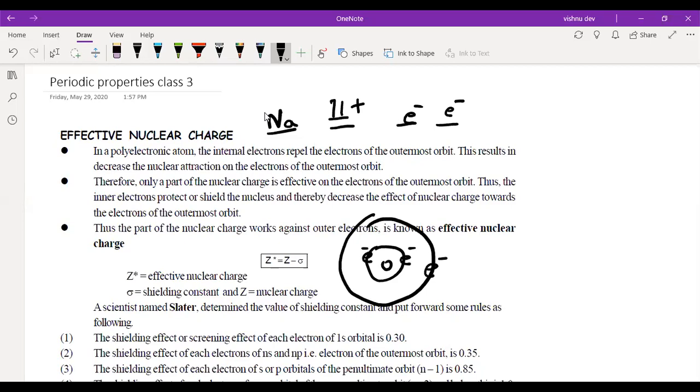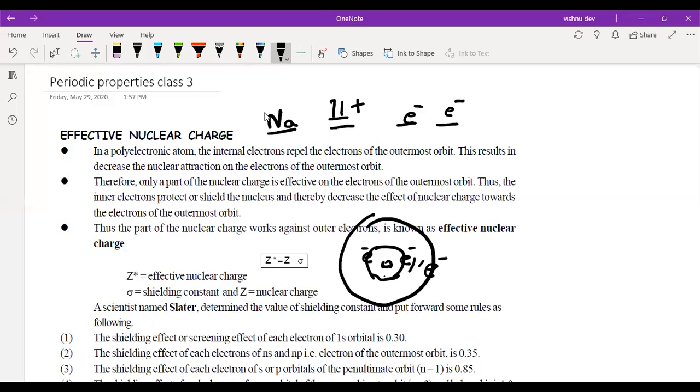So this electron will have some screening effect because of these electrons. These two electrons act as a shield, and there will be repulsion also.